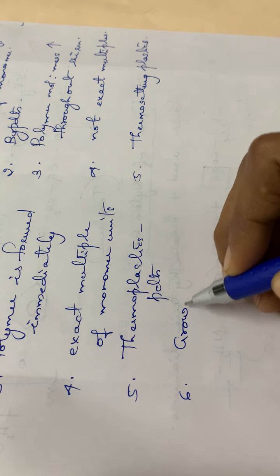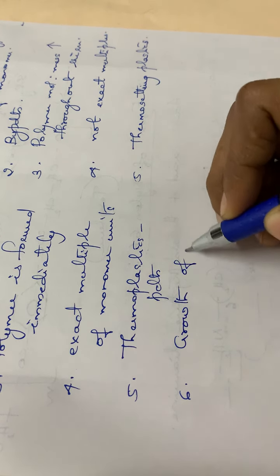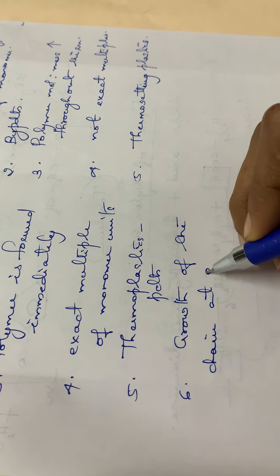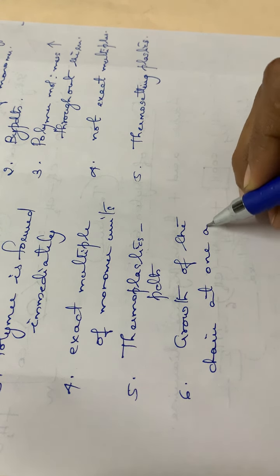Growth of the chain at one active center. One active center means here the double bond is the active center, isn't it? But here in the case of condensation polymerization, growth of the chain occurs at a minimum of 2 active centers.